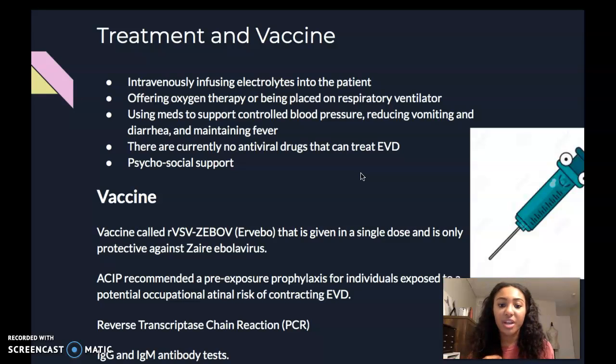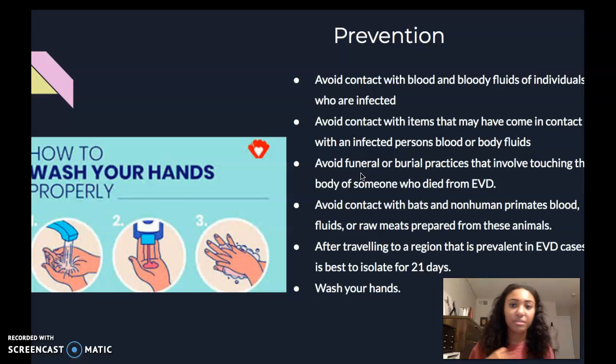Reverse transcriptase chain reaction test is also required, and this test is used to detect trace amounts of EBD in the bloodstream. And note that this test only really works approximately 3 days after the onset of symptoms, because if you really do this any sooner, your antibodies will not have time to build up anything in the blood. IgG and IgM antibody tests are also used.